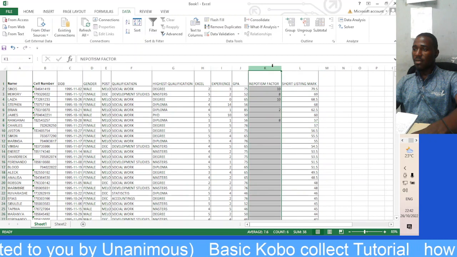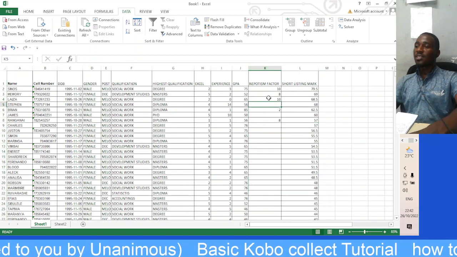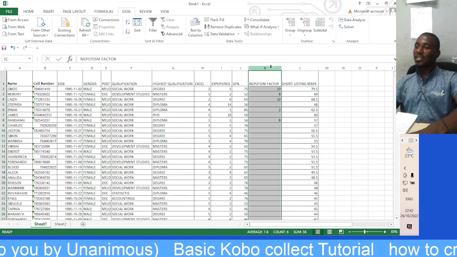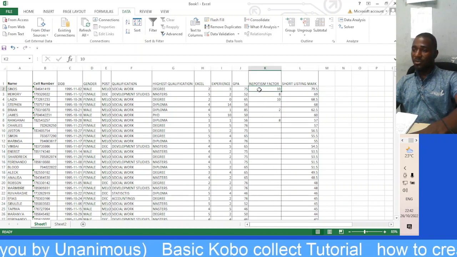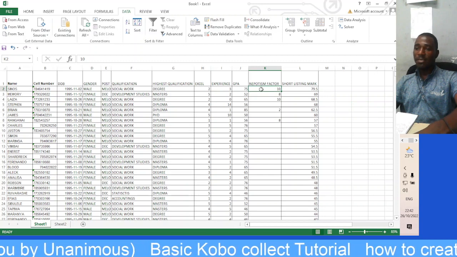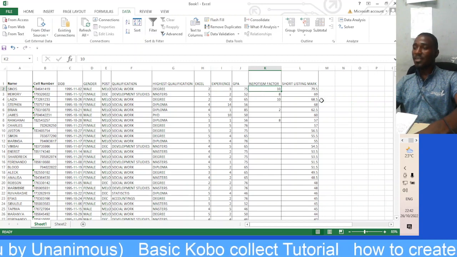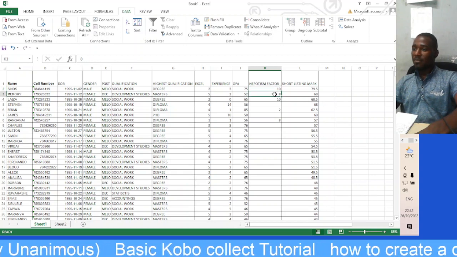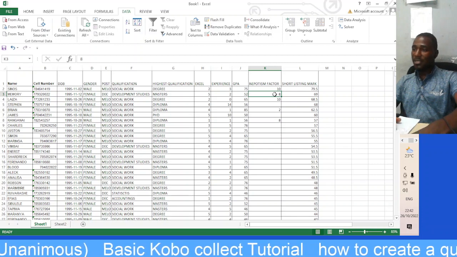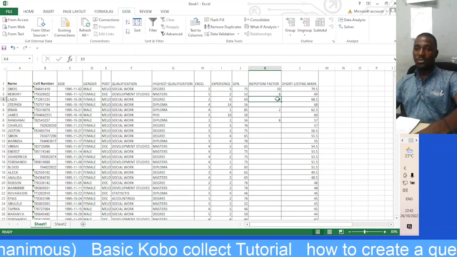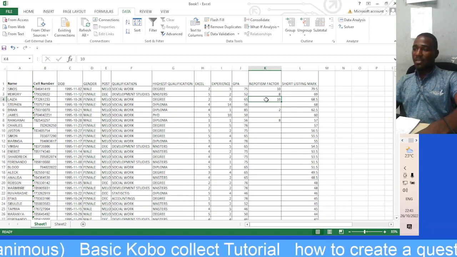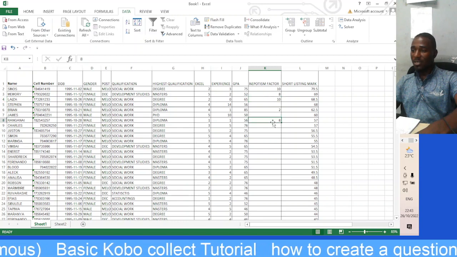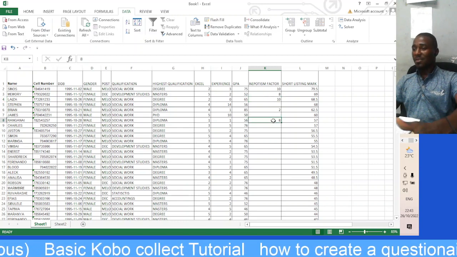As you know, in Zimbabwe, there is what we call the nepotism factor. You can't just get a job without knowing at least someone else. This one was given a mark of 10, maybe his deputy CEO's girlfriend, and maybe this one is the daughter of the cleaner of that company, and this one is also the girlfriend of another CEO of another company, and maybe this one is the brother to the girlfriend of a CEO.